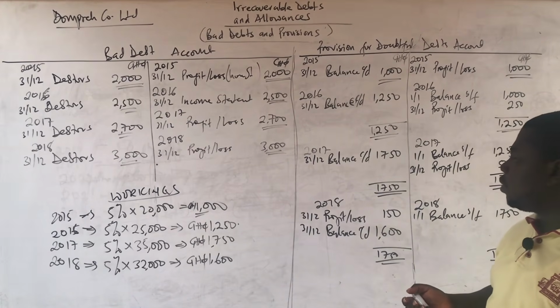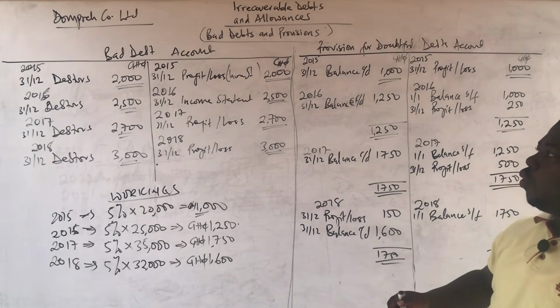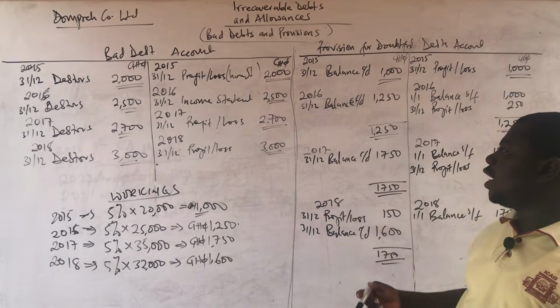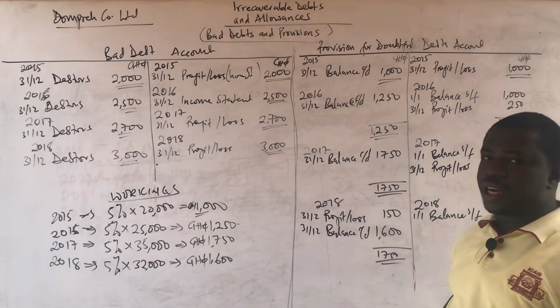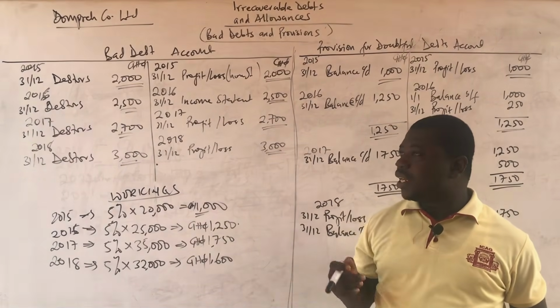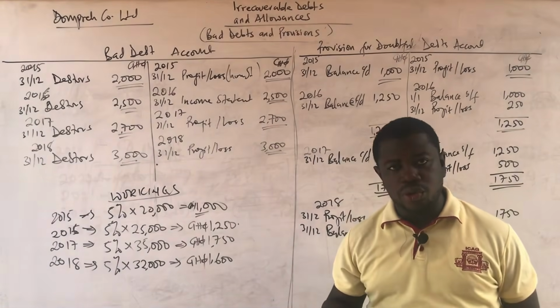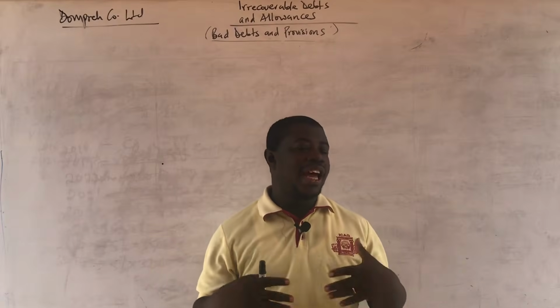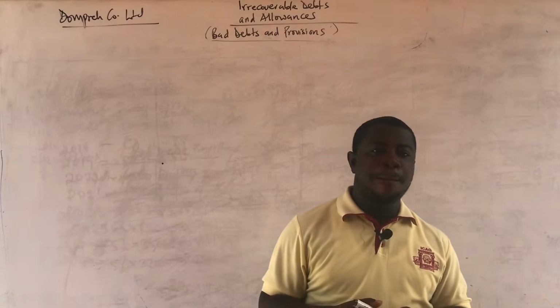And then when we get to the statement of financial position extract, we'll just pick the actual debtors figures. Then we less the provision for doubtful debt. We are not going to less the bad debts. Okay, let's see how we are going to go about that. So like I told you, the extract is not much of a big deal.